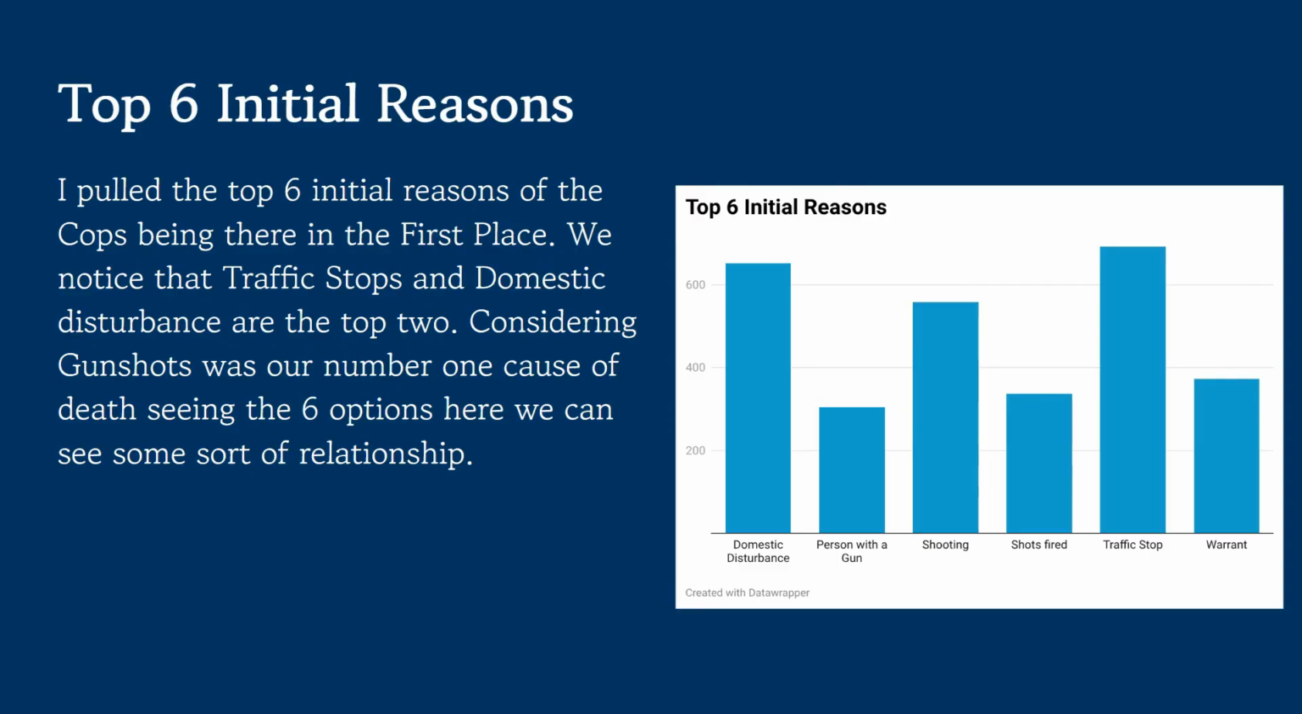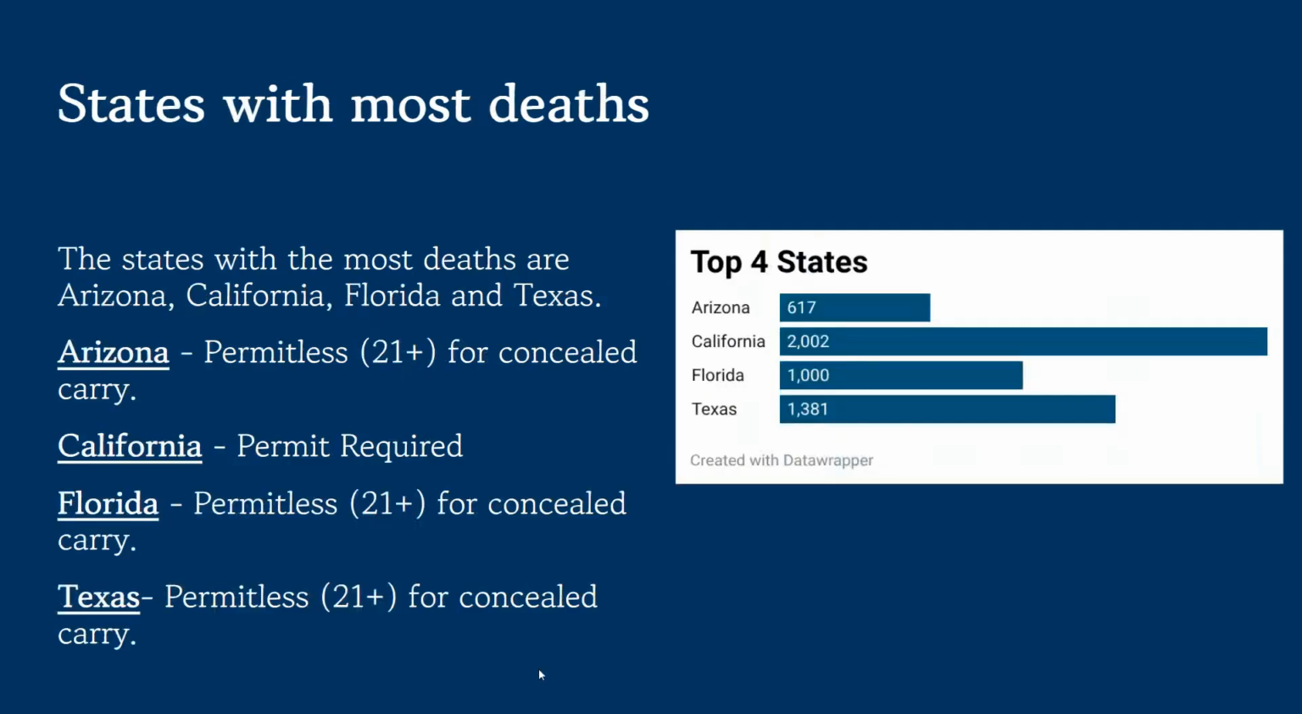And so knowing this information, it led me to a few other findings and kind of things that I felt like were important to this data set. And this is the states with most deaths. And so I took the top 4 states that had the most amount of deaths, which were Arizona, California, Florida, and Texas. And obviously, looking at just that chart, it is a little bit like, okay, what do the top 4 states actually have to do with this data set? And it brings us back to the causes of death. And so the main cause of death was gunshots.